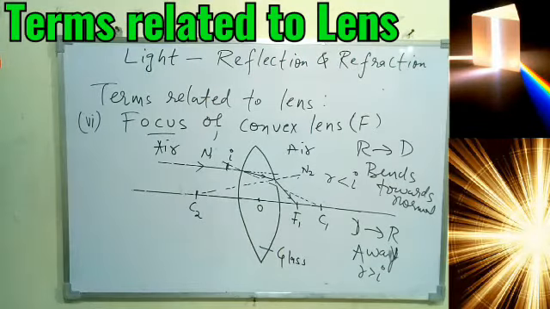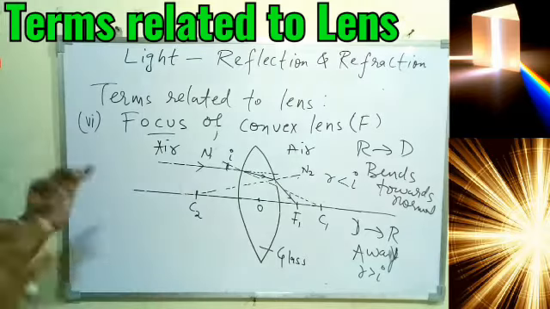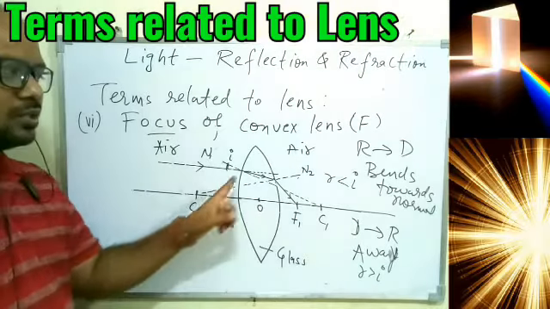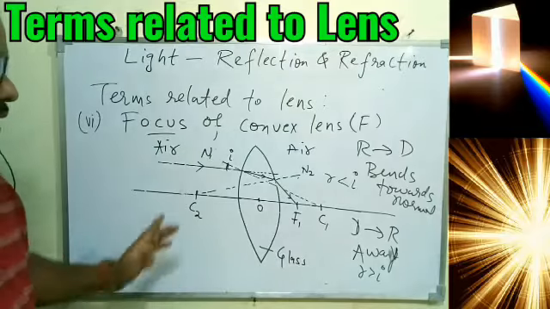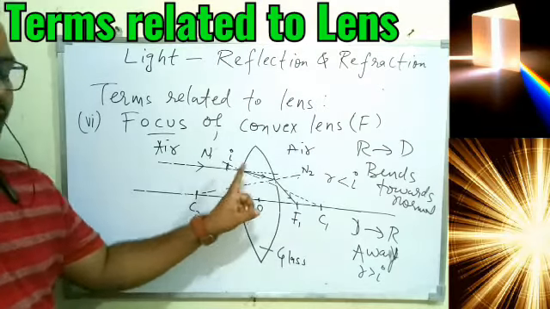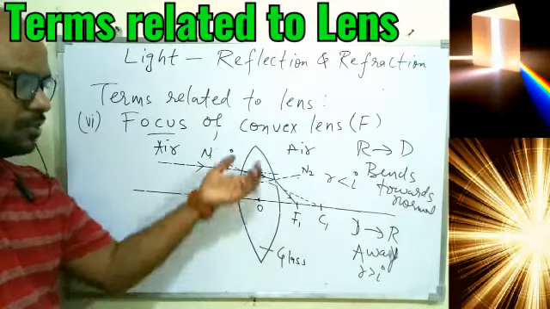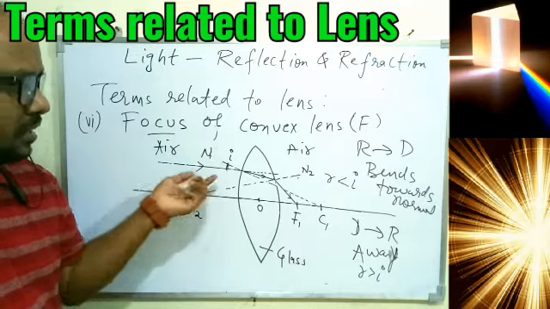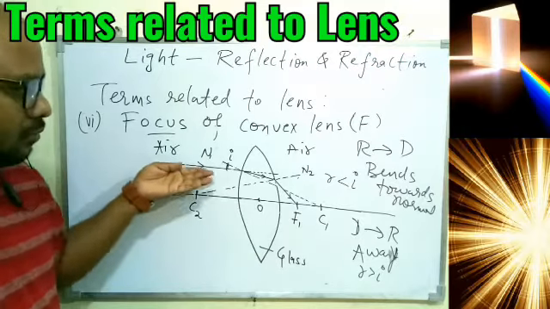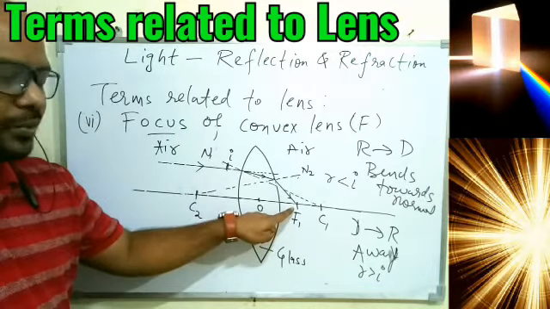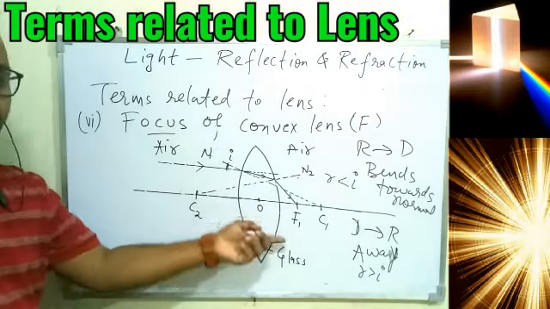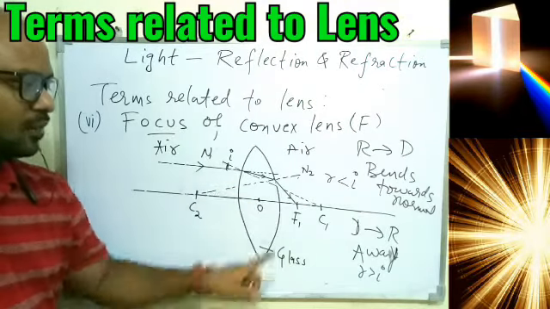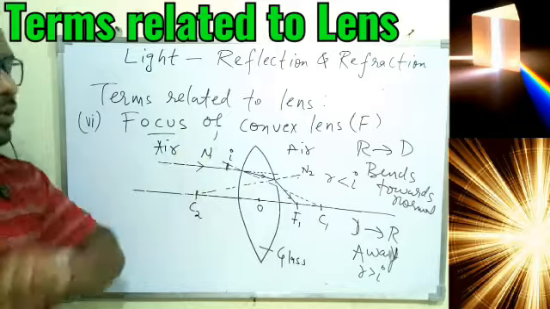So what you see in this diagram, you are able to see very clearly. We just applied the concept of bending of light. That's why I discussed this topic in the previous class. Light is traveling from air to glass, glass to air. But because of the shape given to this lens, finally what we see, the ray of light which is coming parallel will converge at a point on the principal axis. And this point where the parallel ray will converge after passing through the lens is called its focus.